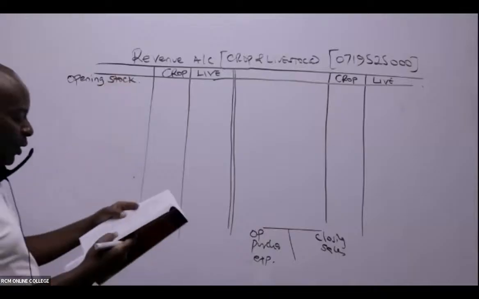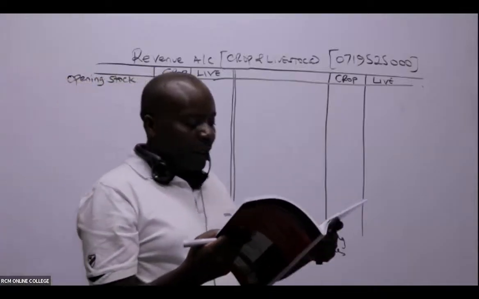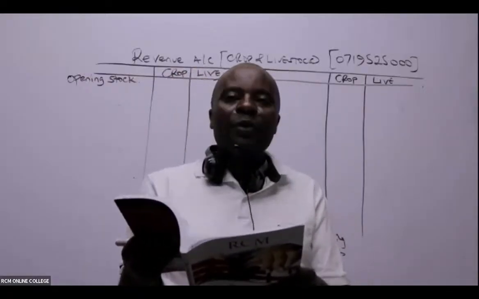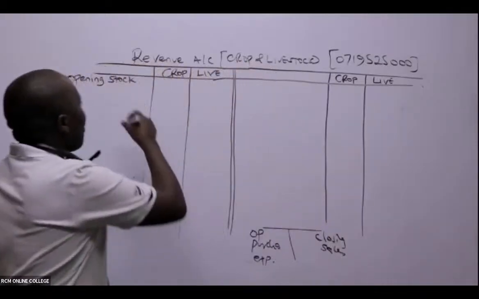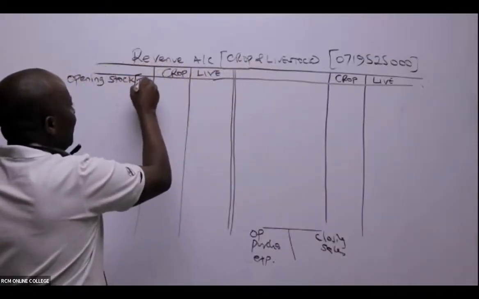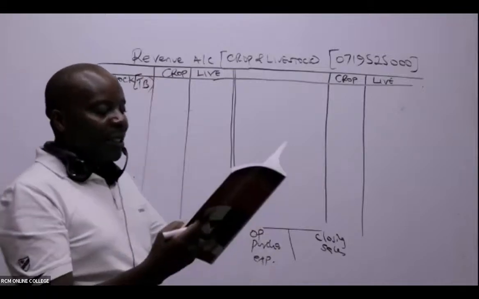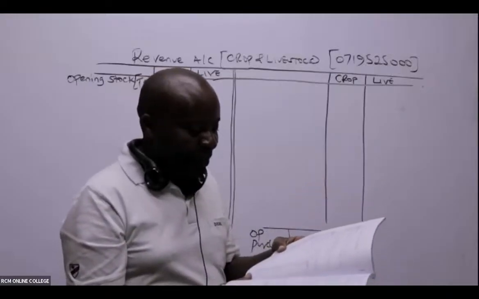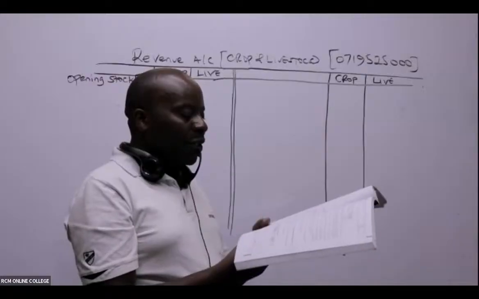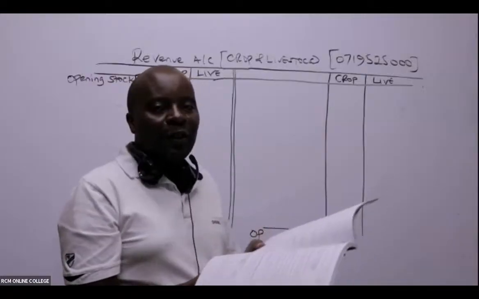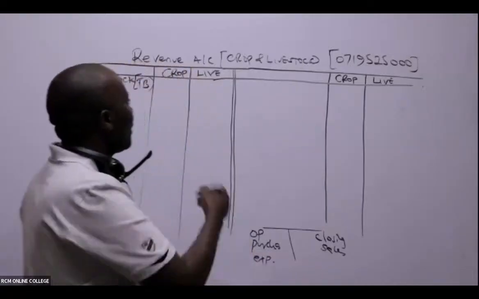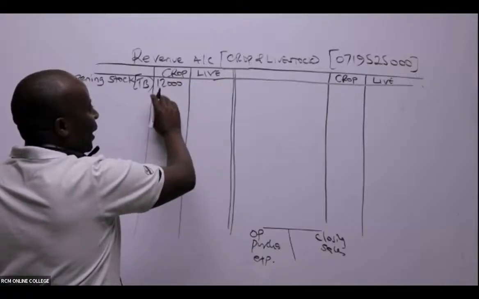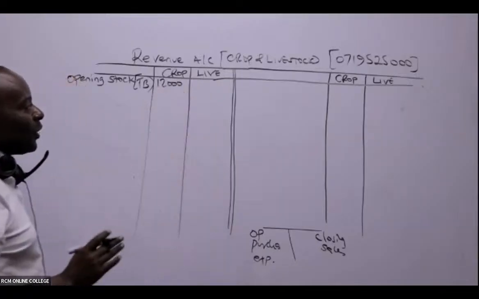Is there somebody who is able to see opening stock down there in that table? You can see inventories from the trial balance, the TB. You see stocks and inventories are the same. Inventories, you can see growing crops, seeds, and fertilizers, 12,000. Of course, that will go to the crops here, 12,000. Fertilizers can't come to the livestock.